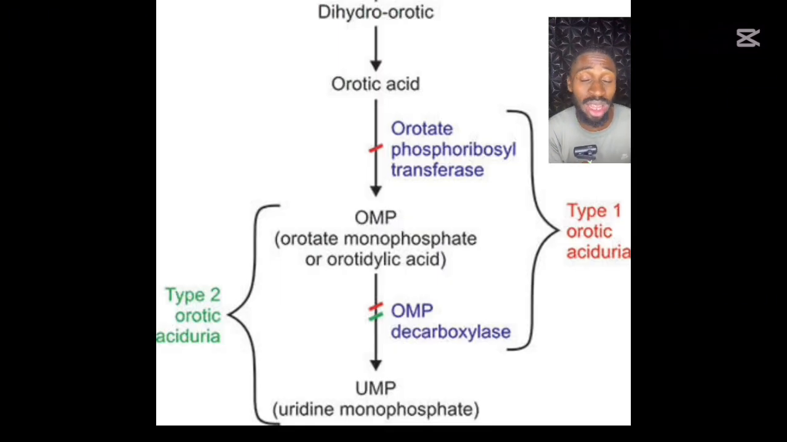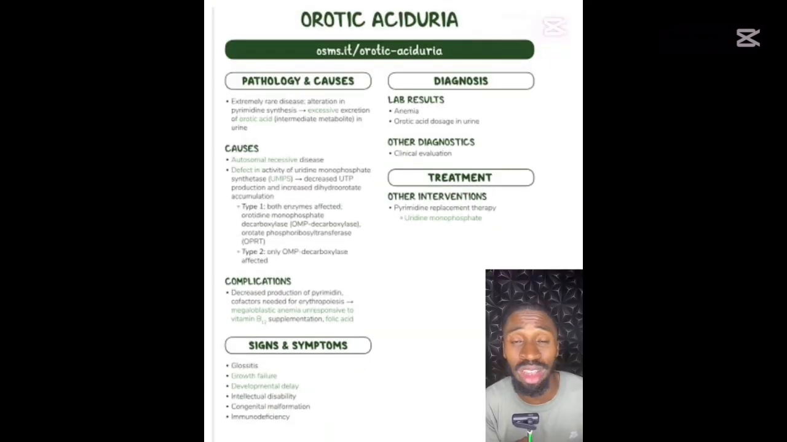But you have type 1 and type 2. When you have deficiency of these two enzymes, you have type 1 orotic aciduria. But when you have deficiency of OMP decarboxylase only, you have type 2 orotic aciduria. One thing you have to know about type 1: when you have deficiency of the two enzymes, there will be an increase in orotic acid in the kidney, which can cause kidney stones. The kidney stones will contain a high amount of orotic acid.